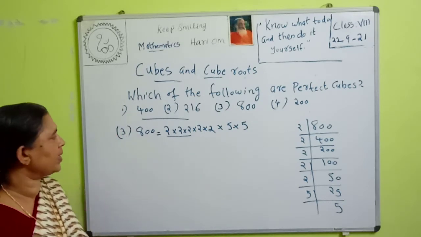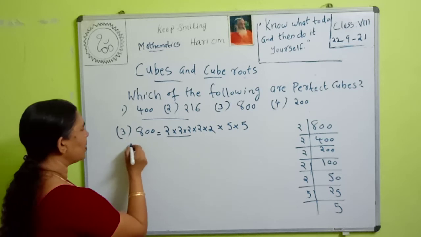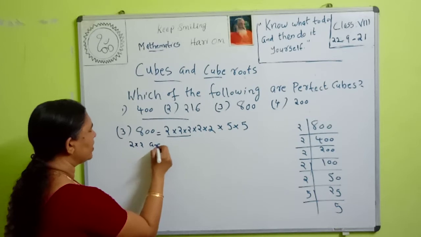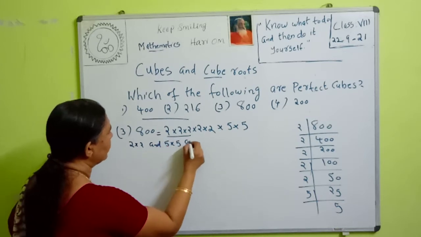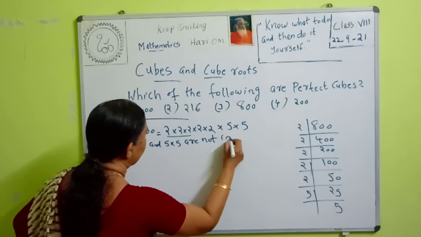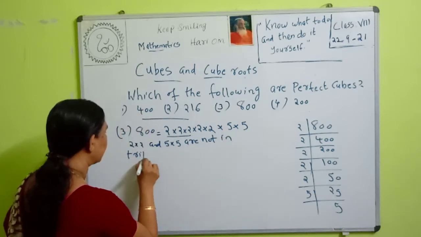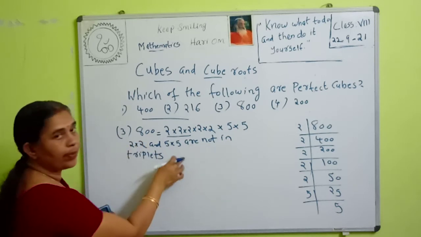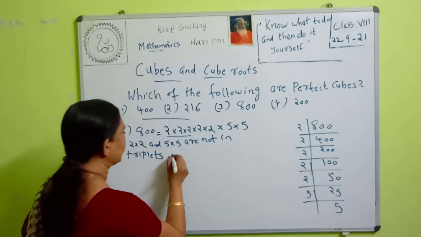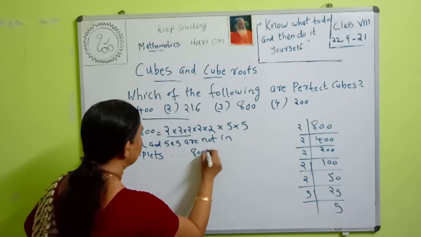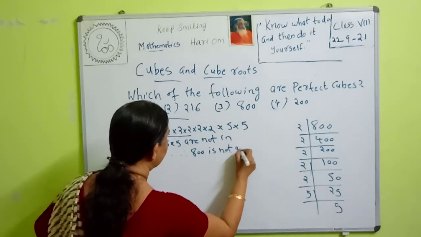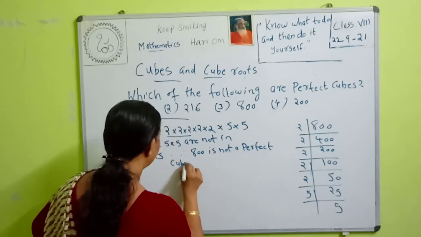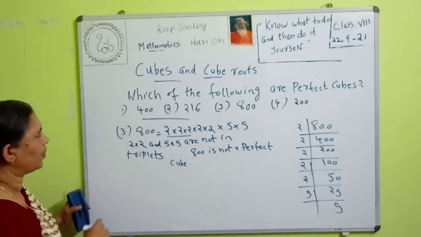Therefore 800 is not a perfect cube. 2 into 2 and 5 into 5 are not in triplets. Here we need one more 2 and one more 5, so they are not in triplets. Therefore, 800 is not a perfect cube.